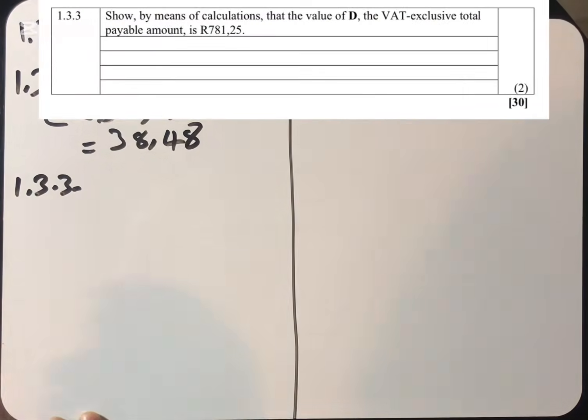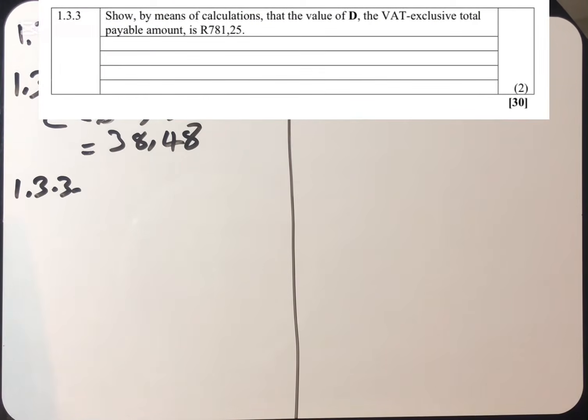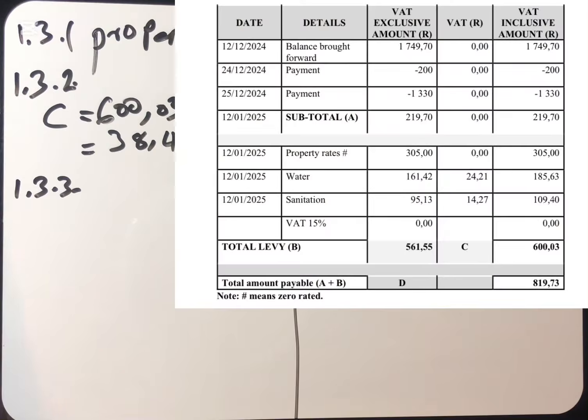1.3.3. It says that show by means of calculations that the value of D, which is the VAT exclusive total payable amount, is 781.25. So they want you to calculate the VAT exclusive amount, which is D. So how do you calculate the VAT exclusive of that amount? It's very simple also.